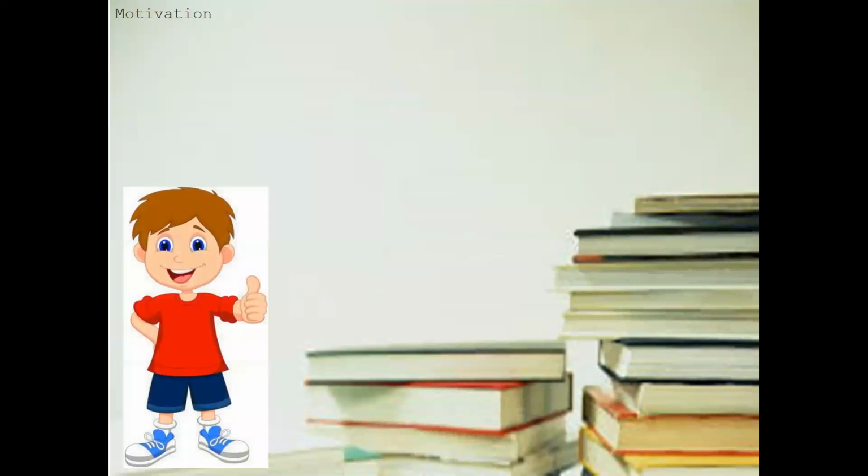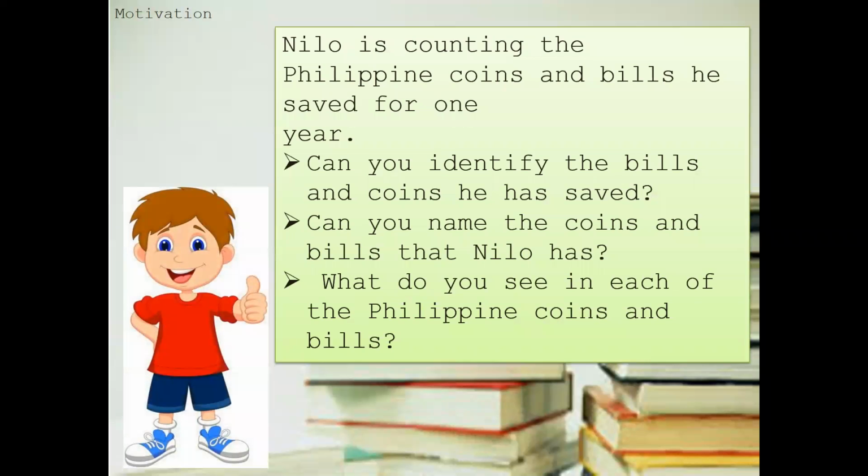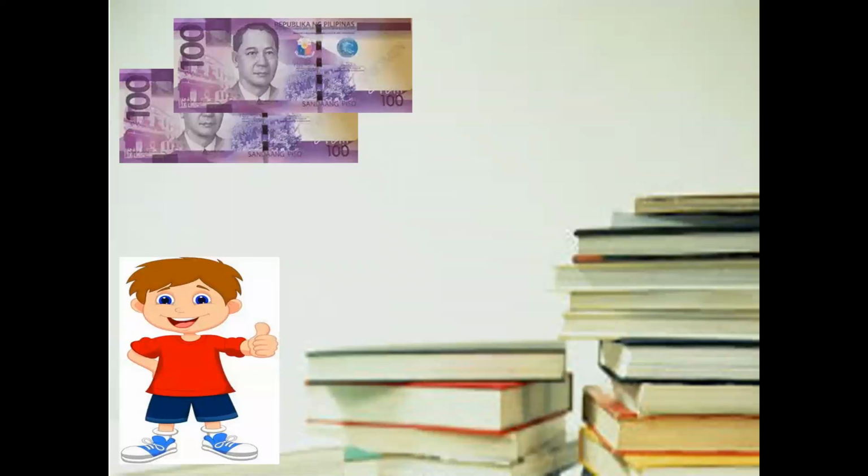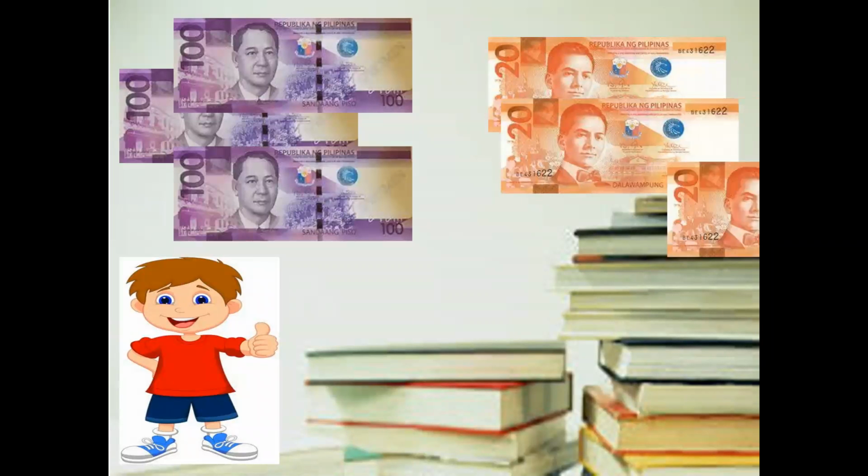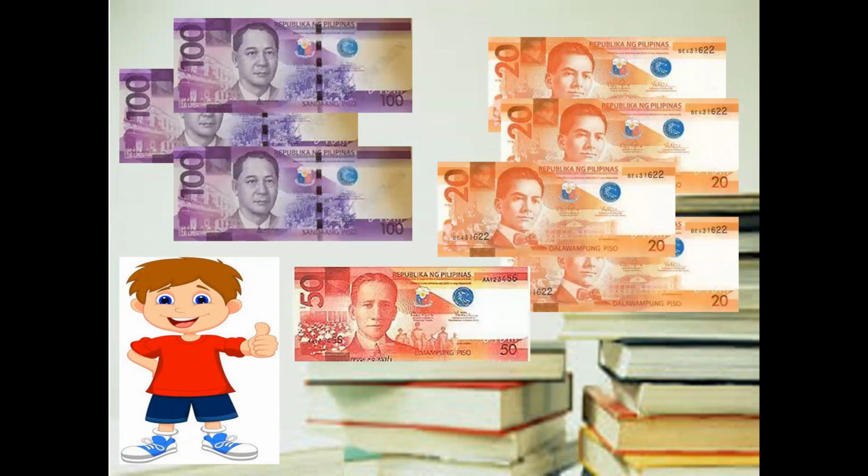Now, let us see this. It says here on the problem, Nilo is counting the Philippine coins and bills he saved for 1 year. Can you identify the bills and coins he has saved? Can you name the coins and bills that Nilo has? What do you see in each of the Philippine coins and bills? So here are the coins and bills that Nilo saved.